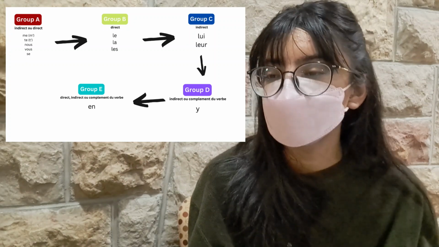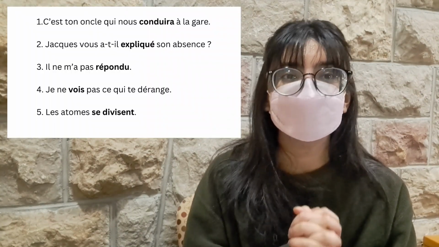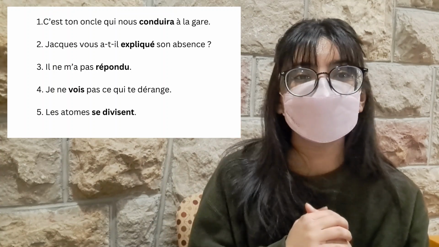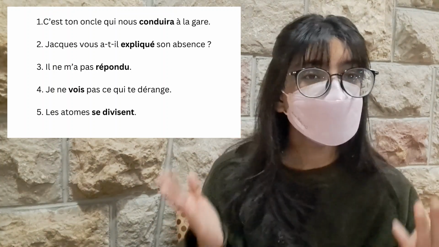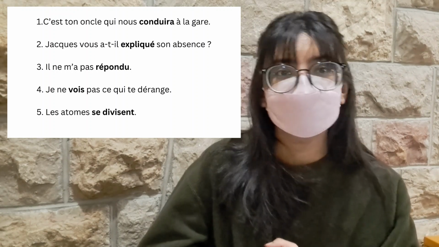So, let's say we have a series of sentences that looks like this. Now, the first thing I want you to understand is the difference when we say indirect and direct before we touch upon these 5 groups of object pronouns. Looking at the 5 example sentences, let's go over them one by one and discover if the verbs are direct or indirect.